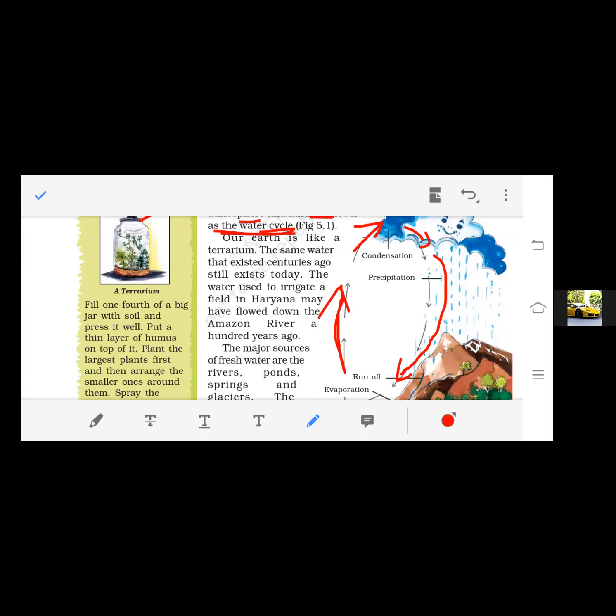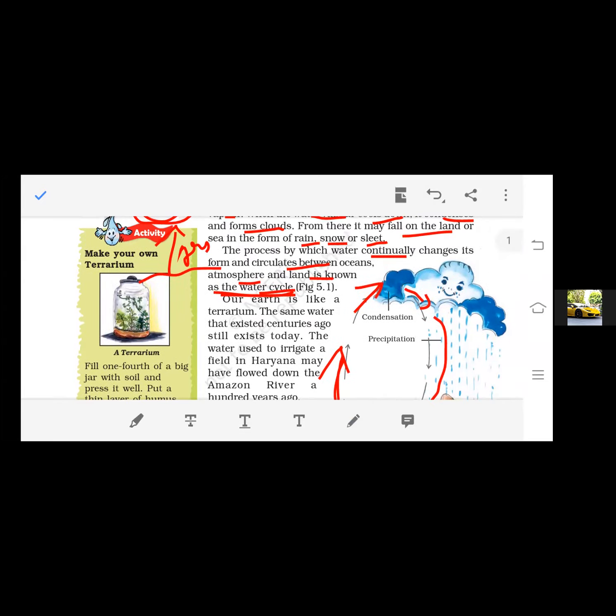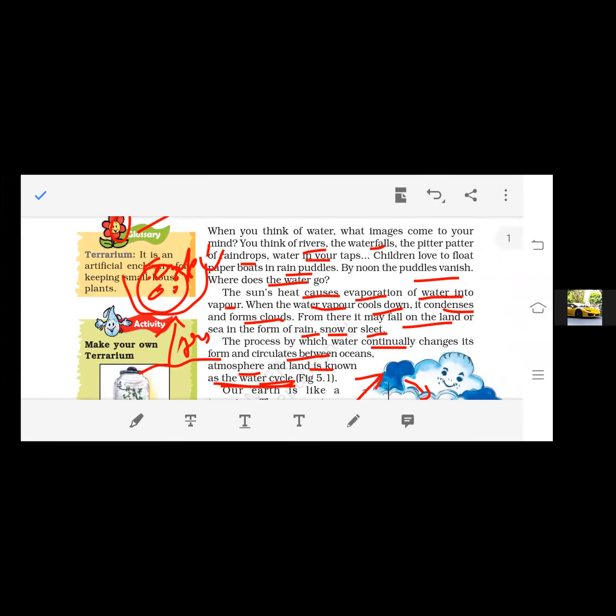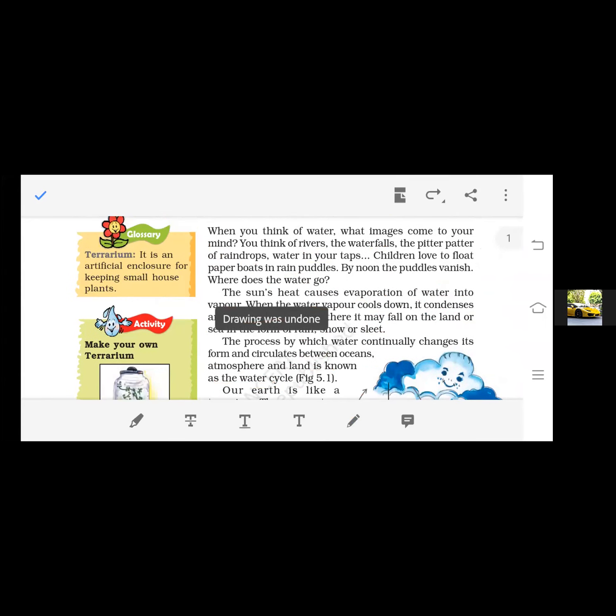So this water cycle is going on continuously, that is known as the water cycle, right? Our earth is like a terrarium. What do you mean by terrarium? A terrarium is an artificial enclosure for keeping small house plants, right?